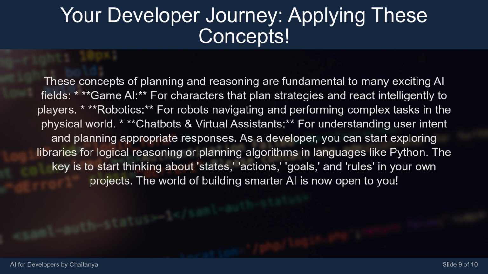As a developer, you can start exploring libraries for logical reasoning or planning algorithms in languages like Python. The key is to start thinking about states, actions, goals, and rules in your own projects. The world of building smarter AI is now open to you.